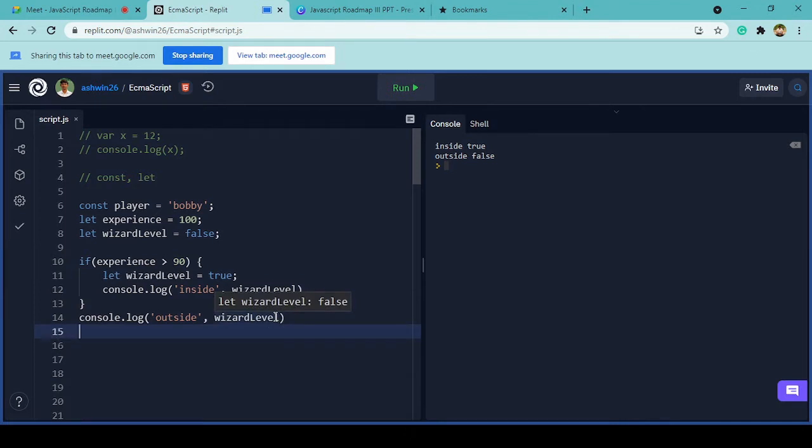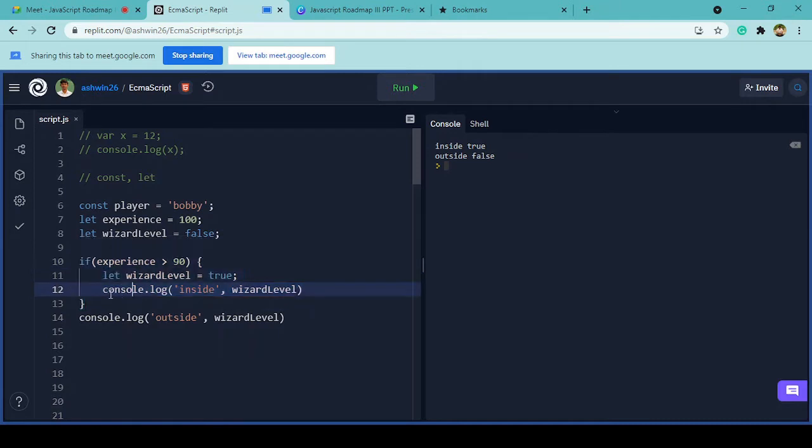Why this happens is that we are creating a local variable inside the if statement. This overrides the outer variable such that we only have this wizard level inside the if block.